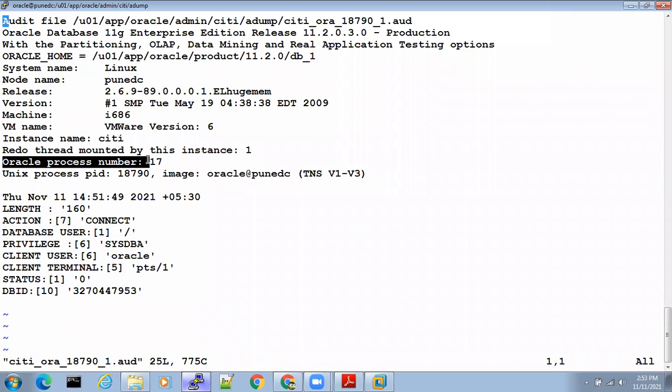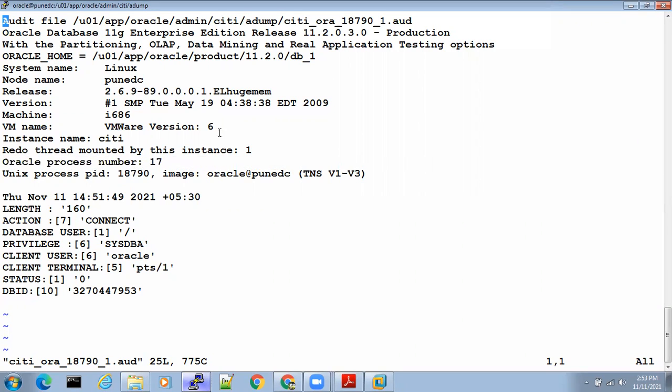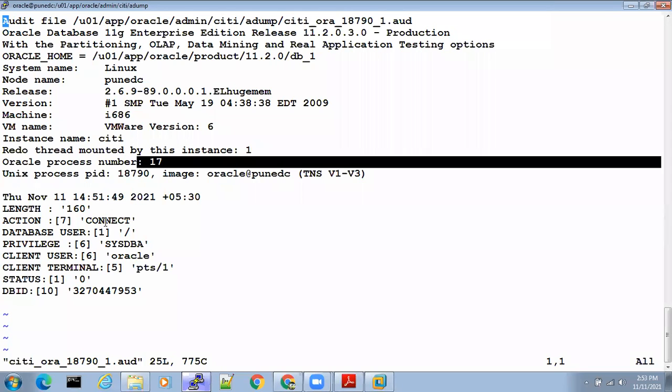So who logged into this database, and at what time? The timestamp is also captured in the audit file, here, 1451. The process ID is captured.